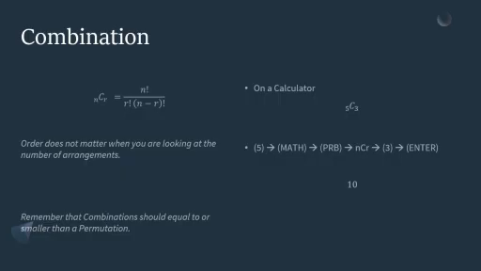Okay. Now, when you're doing a combination, let's say 5C3, you do 5, math, PRB, and then you look for nCr instead of nPr. So nCr, National something, whatever, radio. National Canadian Radio. Boom! Got it. All right. And then you push 3, enter. And that's going to get you 10.